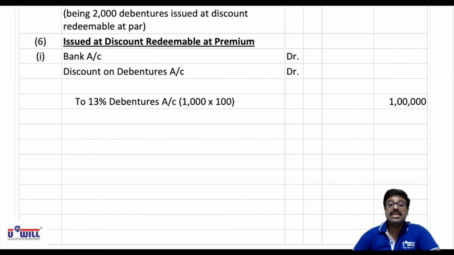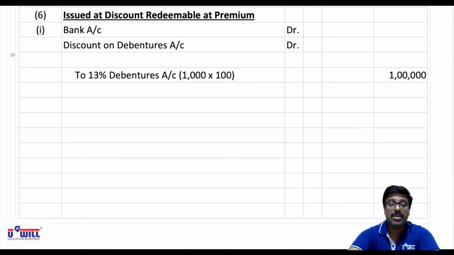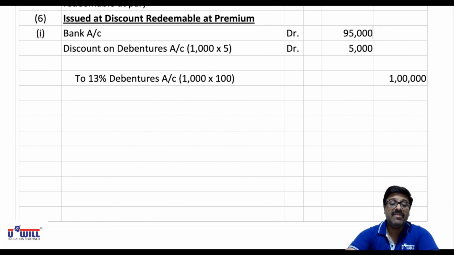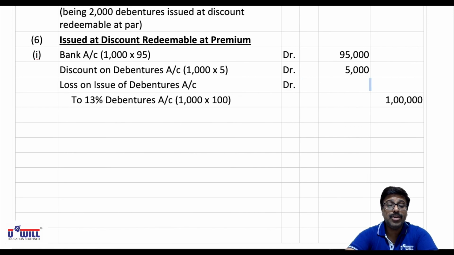Now how much is the discount in this portion? 5 rupees. 5% of 100 would again be 5 rupees. So for 1000 debentures, what would be the discount? 1000 into 5 rupees, that is 5000. And 1 lakh minus 5000, what amount would the company receive? 95,000, or you can say 100 minus 5, 1000 into 95, the company would receive 95,000. Now since they are redeemable at premium, you combine the effect: loss on issue of debentures account debit, and then at the end you credit to premium on redemption account.